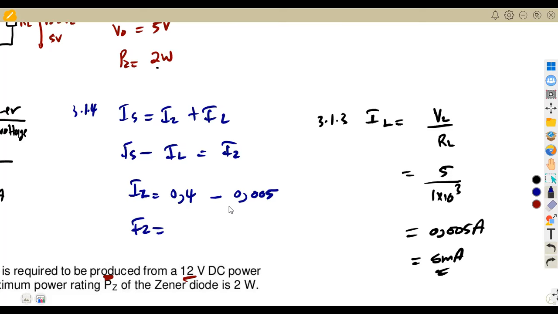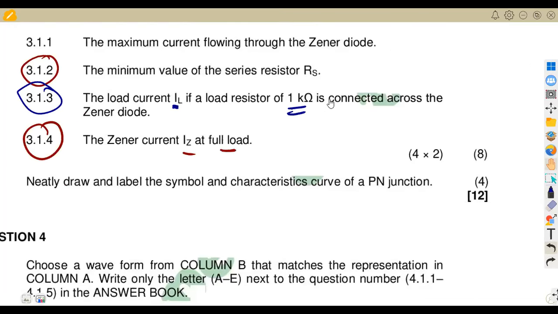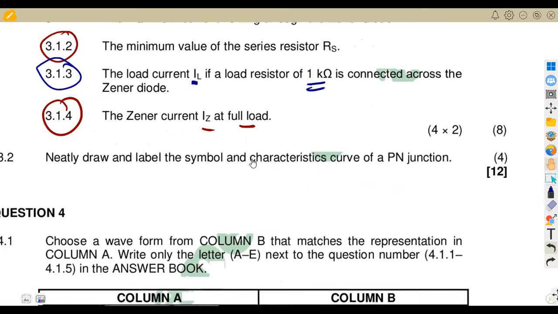0.4 minus 0.005, which is going to be 0.395 amps. All right, remember this is the current, so that's the current across the Zener. The current across the Zener in this case. Okay. So that was 8 marks, 4 times 2 marks each.